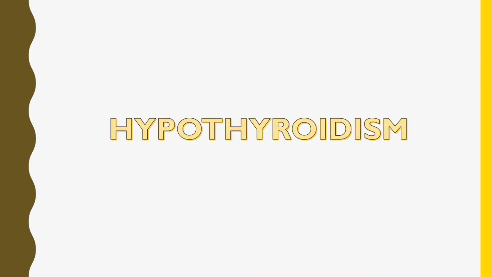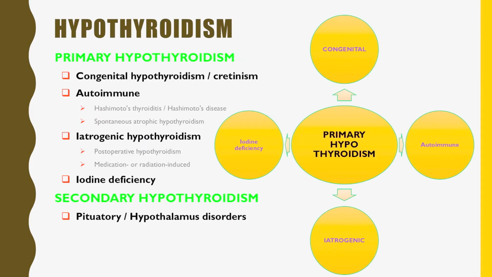So first let us talk about hypothyroidism. Hypothyroidism can be classified under primary hypothyroidism and secondary hypothyroidism. Primary hypothyroidism could be due to a congenital defect, which is congenital hypothyroidism and cretinism, one and the same thing. The primary hypothyroidism, that is low production of thyroid hormones, could be due to an autoimmune process. The first disease in autoimmune is Hashimoto disease, also called Hashimoto thyroiditis.